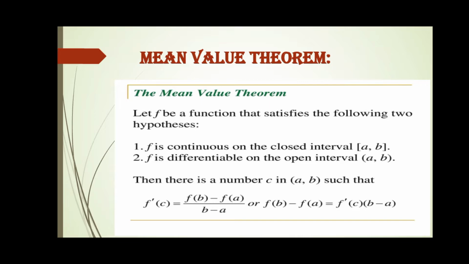And as you see in the equation of the mean value theorem, f derivative of c is equal to f of b minus f of a over b minus a, and when we solve it, then f of b minus f of a is equal to f derivative of c into b minus a. So we can say that the slope of secant line becomes equal to the slope of tangent line in between the 2 points a and b if the conditions which I told you about, continuity and differentiability, hold.